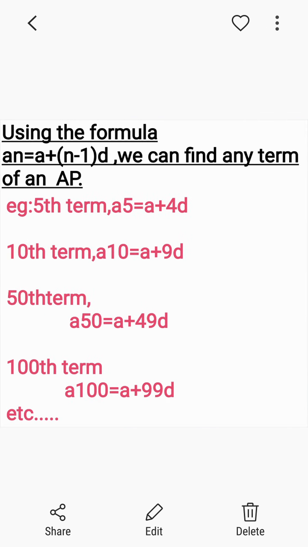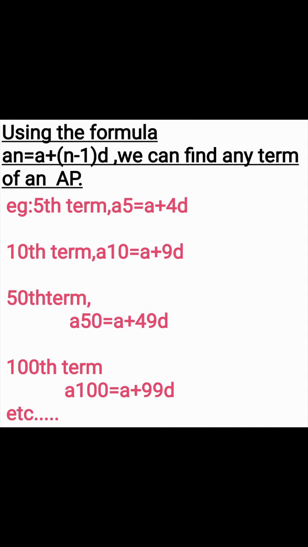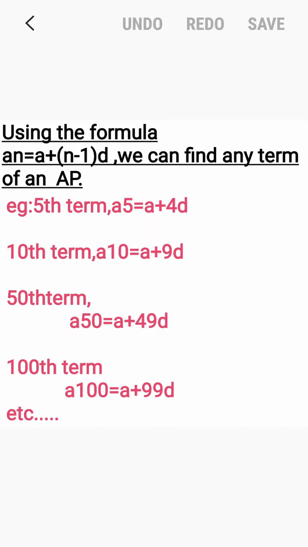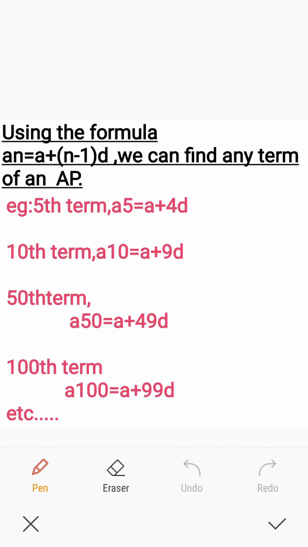And using the formula for finding the nth term, that is, using the formula an equal to a plus n minus 1 into d, we can find any term of an AP. See, an equal to a plus n minus 1 into d. That is the nth term. So certainly the fifth term a5 is a plus 5 minus 1 into d, that is a plus 4d. The 10th term a10 is a plus 10 minus 1 into d, that is a plus 9d.